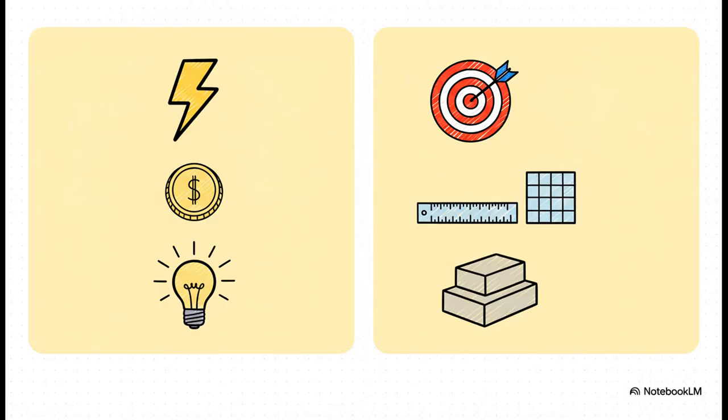So this brings us to a really important trade-off you have to make. Zero-shot is quick, it's cheap on tokens, and it lets the AI get a lot more creative. Few-shot, on the other hand, gives you way higher accuracy, strict control over the format, and just rock-solid consistency. It just takes a bit more effort to write, and yeah, it costs more in tokens. You're always balancing speed against precision.